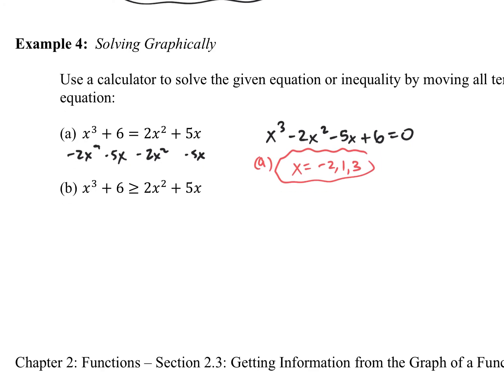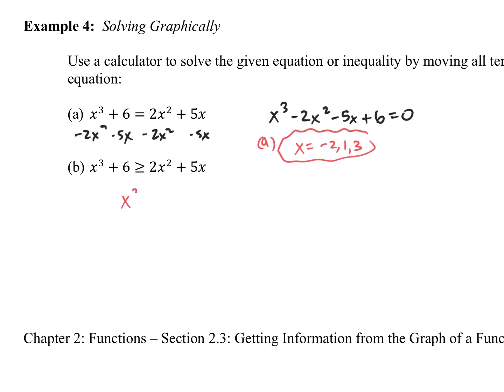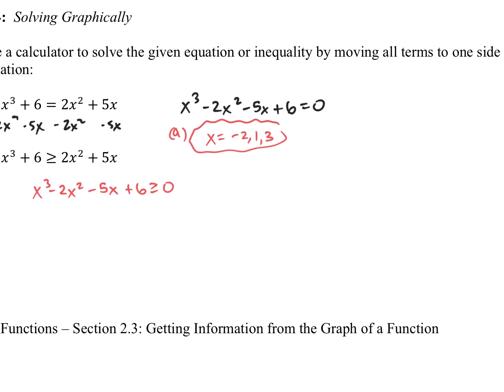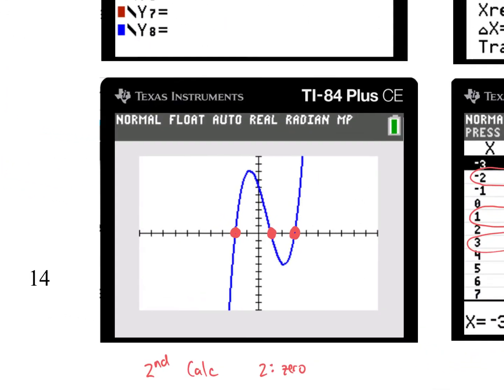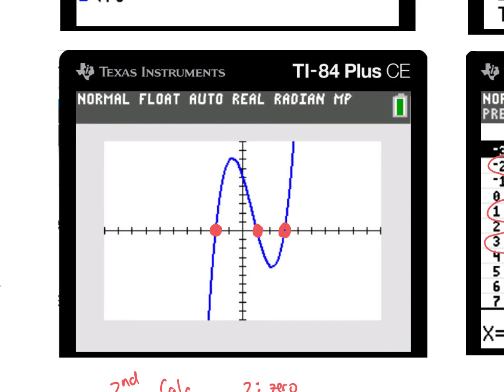Okay, now we're trying to figure out this inequality. We had already set this equal to 0, so now what we're looking at is when this particular expression is greater than or equal to 0. It's similar to what we did in that previous problem. We're looking at whenever the y values are greater than 0, so above the x-axis. Anything that's shaded in green there is what's going to satisfy that inequality.